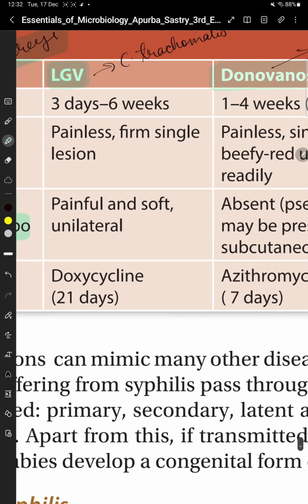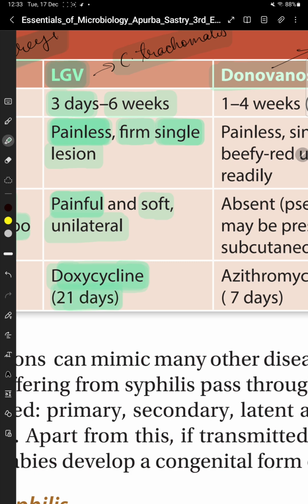Then LGV, that is lymphogranuloma venereum, caused by Chlamydia trachomatis. The incubation period is 3 days to 6 weeks. There is a huge range. The ulcer will be painless, it will be firm, and a single lesion will be there. Lymphadenopathy is painful and soft, it is unilateral, and the drug of choice for LGV is doxycycline, 21 days.